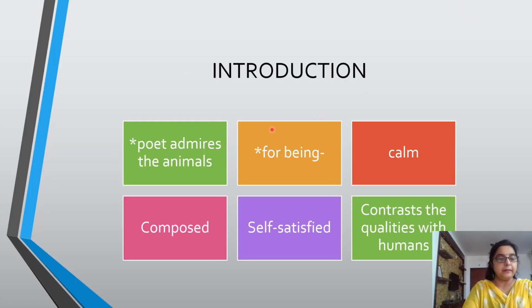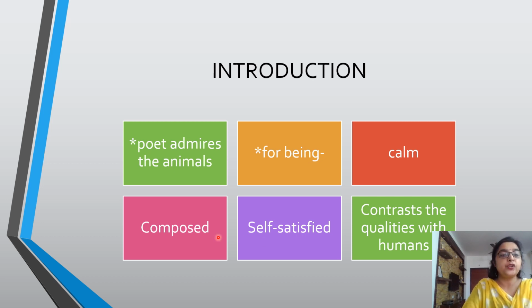Introduction of the poem Animals. Just pay attention. Animals is a poem written by Walt Whitman where the poet admires the animals for being calm, composed and self-satisfied, and contrasts their qualities with those of human beings. He finds the animals to be free from all greediness, ego and servility, as well as more human than human beings.